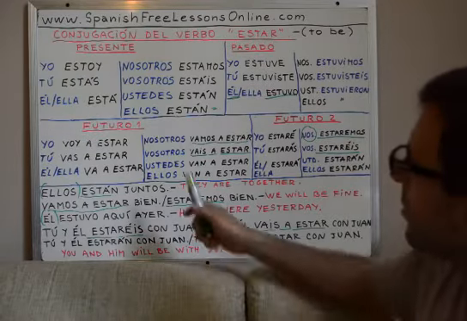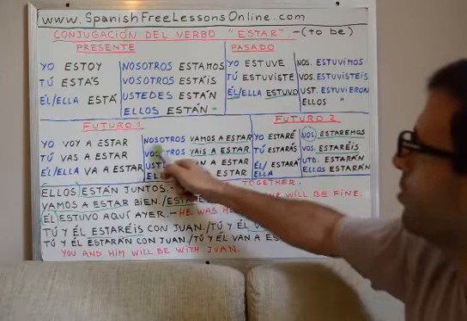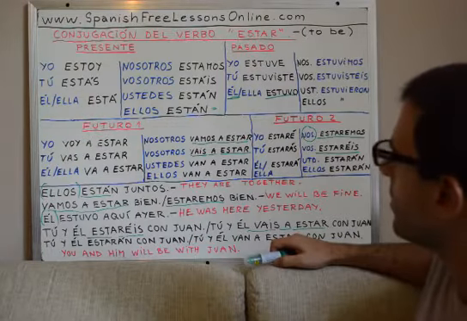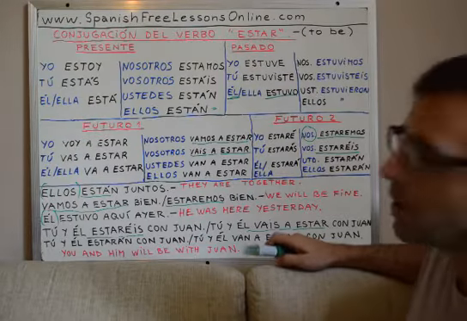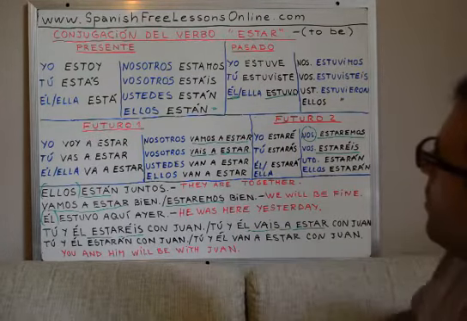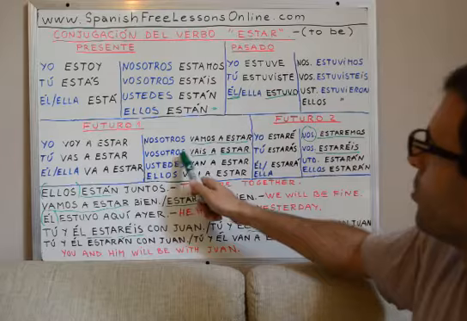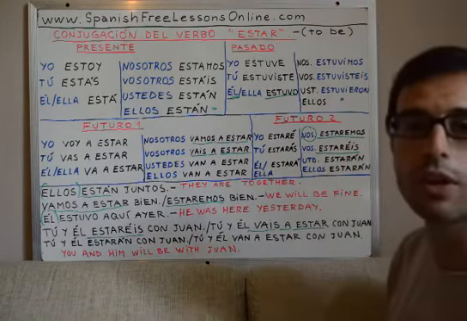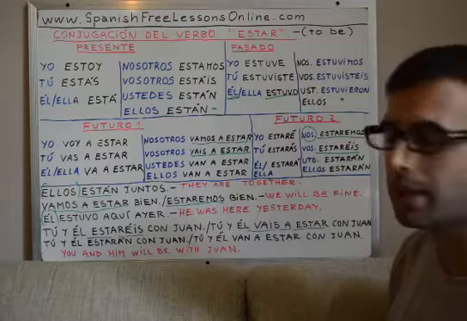The subject is vosotros, right? You plural. You and him. And still we can say this in another way, right? Because here we were using vosotros vais a estar, or vosotros estaréis, which is the way it's spoken in Spain.